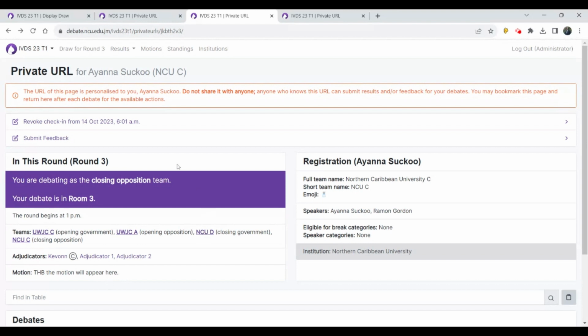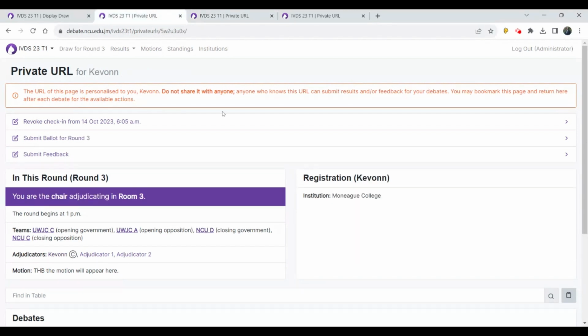If you are an adjudicator, the URL will look very similar. The indication that you checked in. Below this area here, information with respect to this particular round, indicating if you're a panelist or a chair and the room in which you'll be judging, start time for the match, the teams that will be in your room, the panel composition, and the motion.